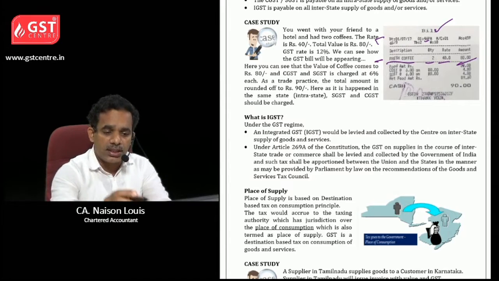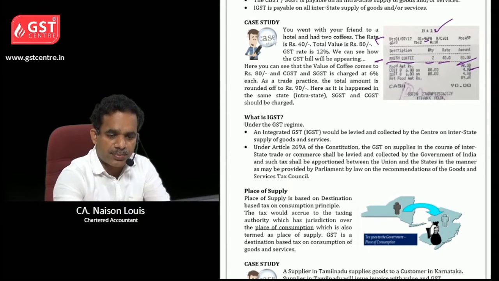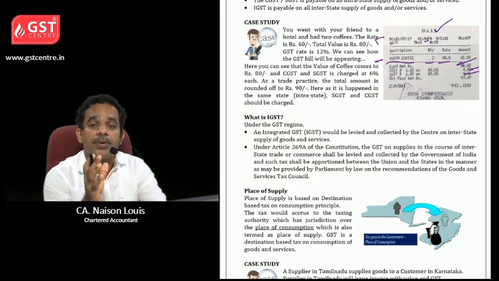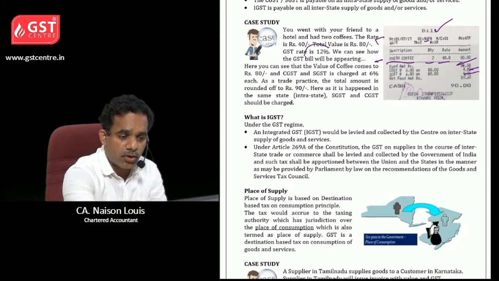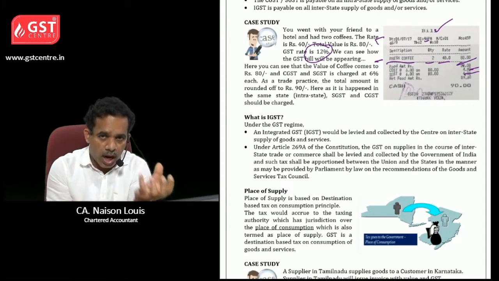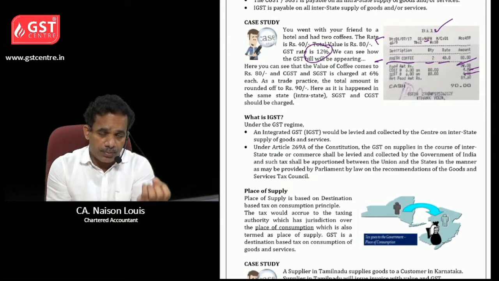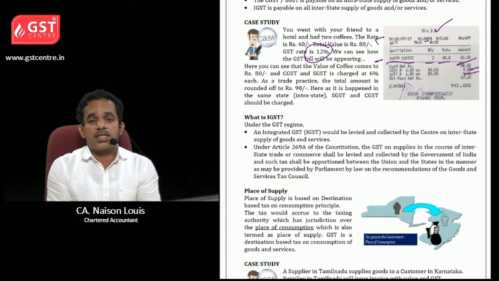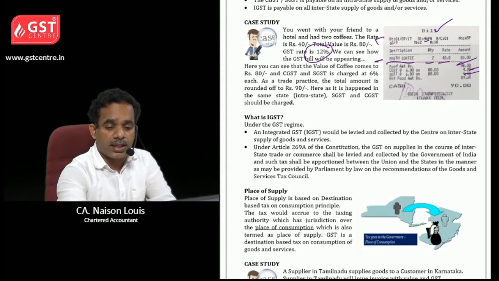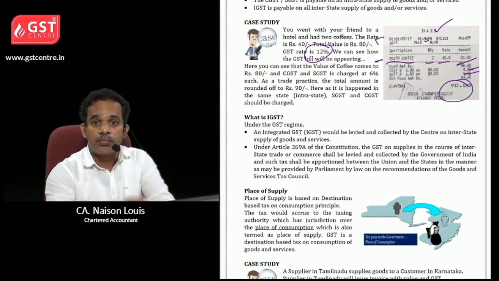Here CGST is 6%, 4.80, and SGST at 6% is also 4.80. The GST rate is 12%, so you have to divide it in two: 50% of the rate into CGST and 50% into SGST. So 6 plus 6, and the total value will be 90 rupees.